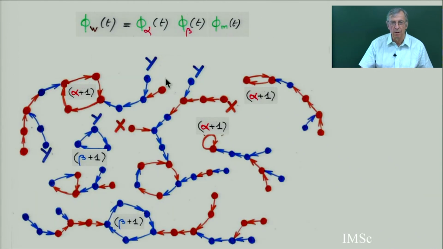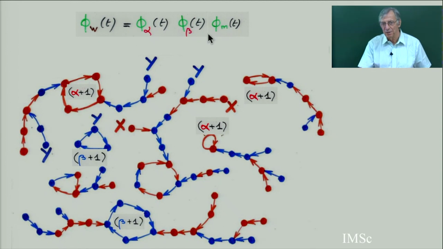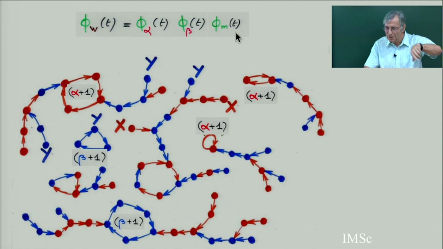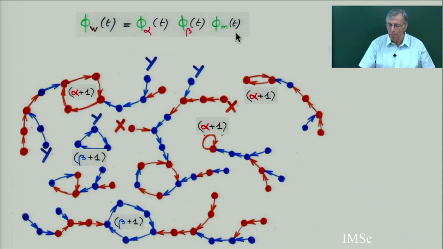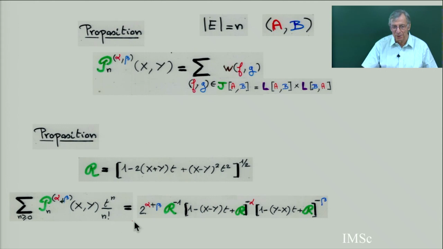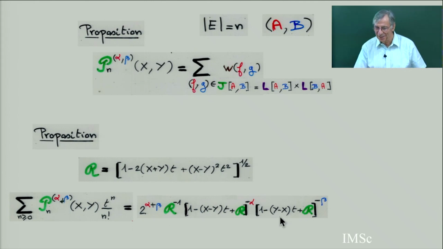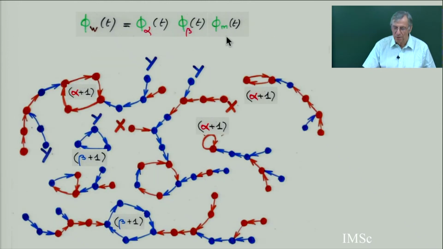The main principle is first, when you look at this, you can think of an exponential structure. There is a product of three terms. This term is the part with only red cycles. This term is the part with only blue cycles. And this term is the part with mixed cycles. So you split your picture into a product of three in exponential structure, like this. And if you guess that this triple product is probably this, that's true, it's exactly this. Each of these terms is going to correspond to each of these Jacobi.